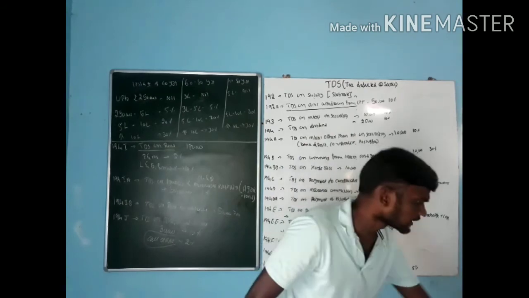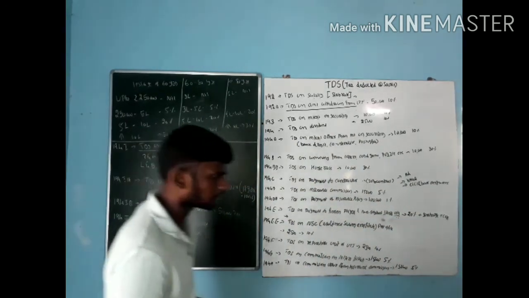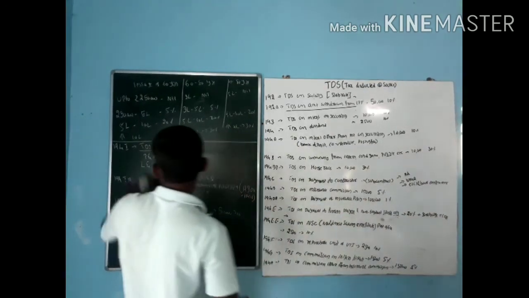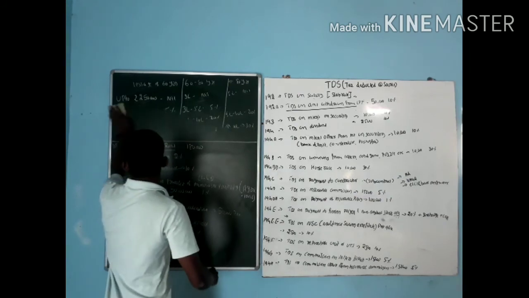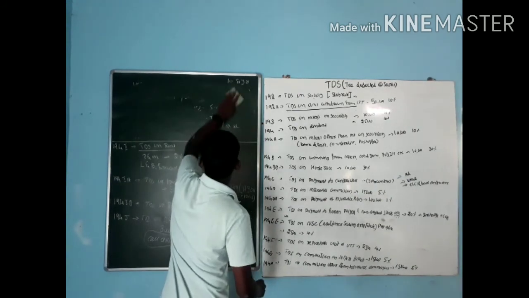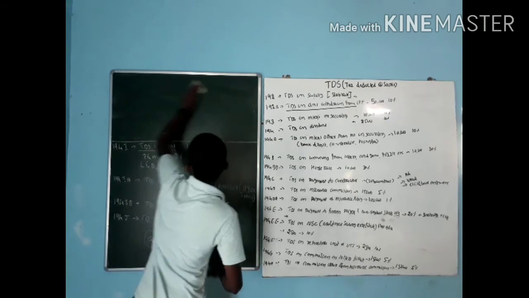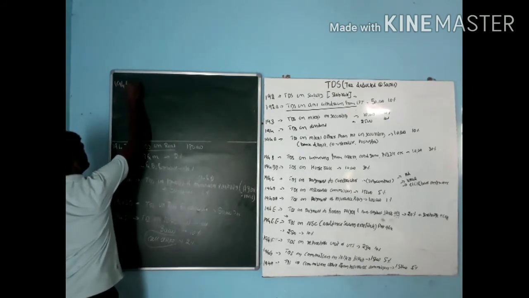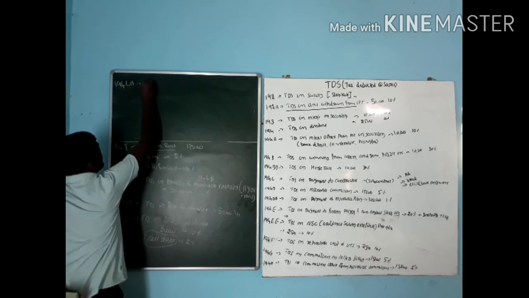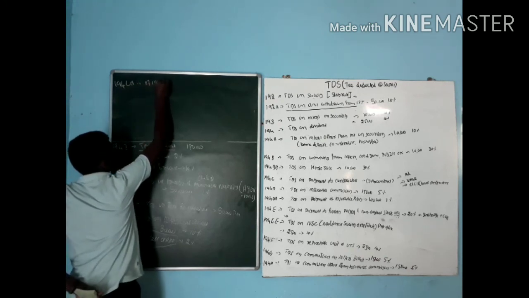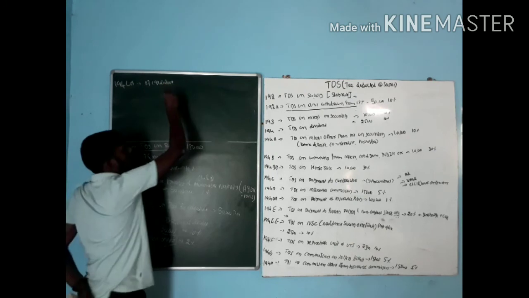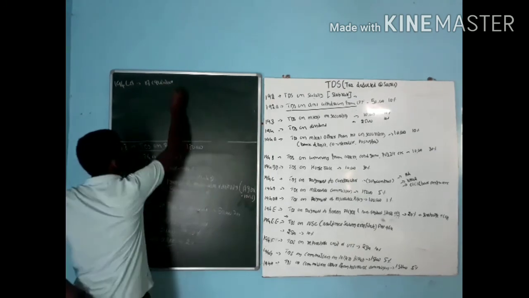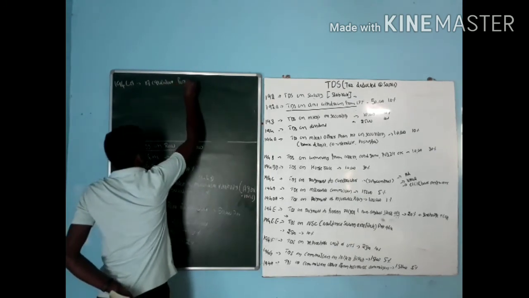Last one, that is 194LA. It deals with acquisition or composition for immovable property.